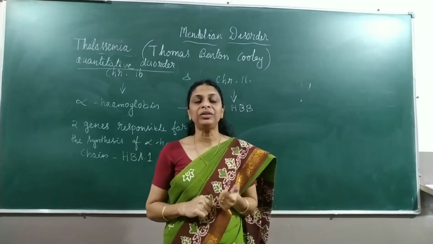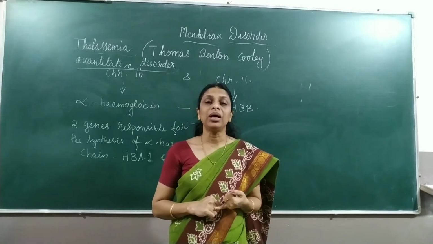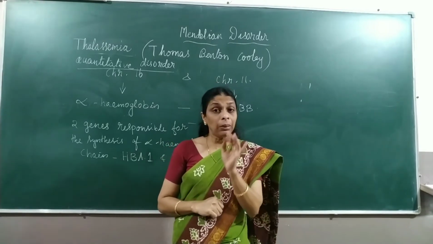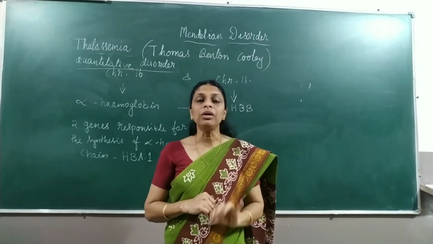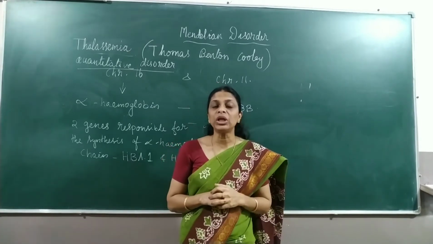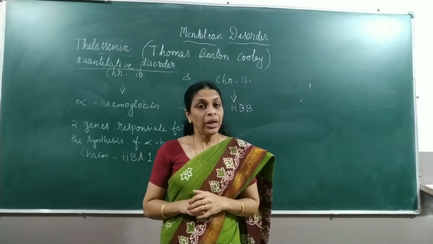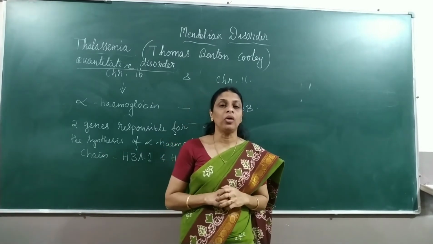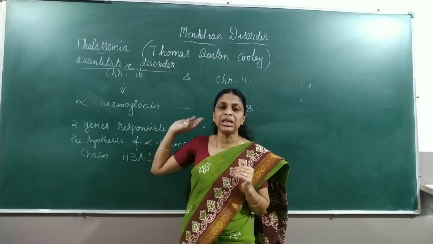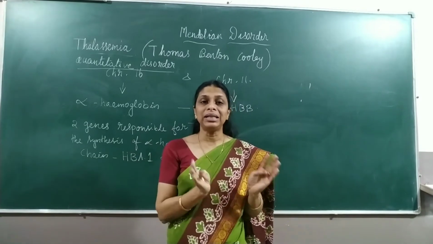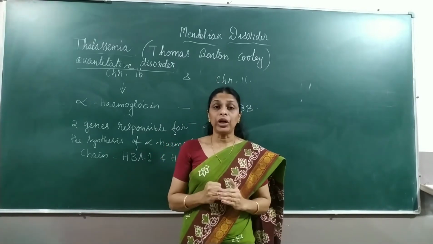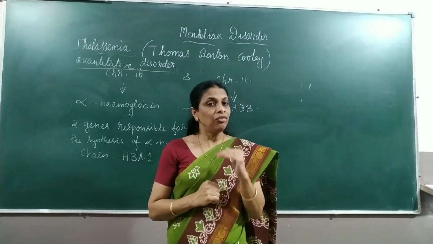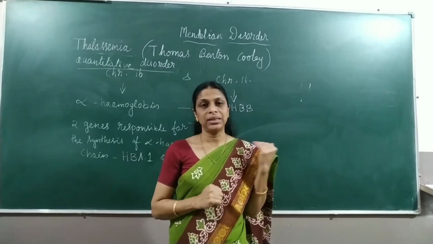There are two types of thalassemia, alpha thalassemia and beta thalassemia, depending on which gene responsible for which hemoglobin chain is affected. If the gene responsible for the production of the alpha chain is affected, we call that alpha thalassemia, and if the gene responsible for the production of the beta chain is affected, we call it beta thalassemia.